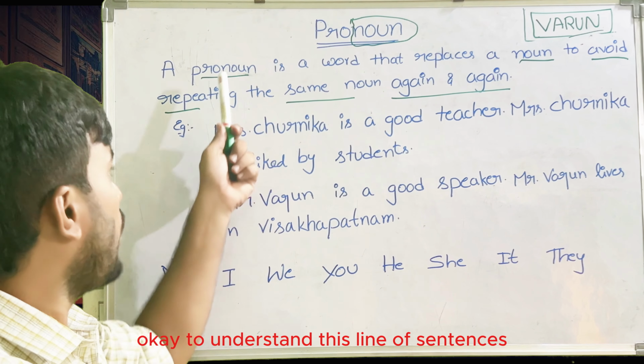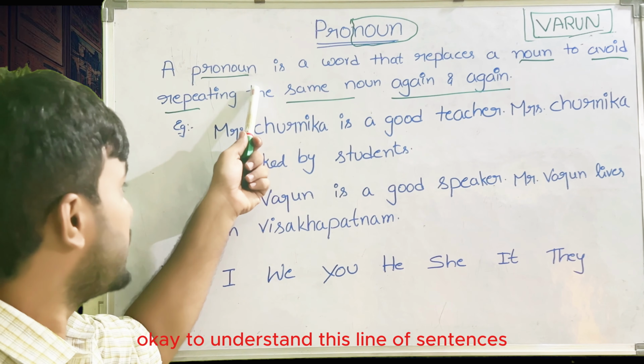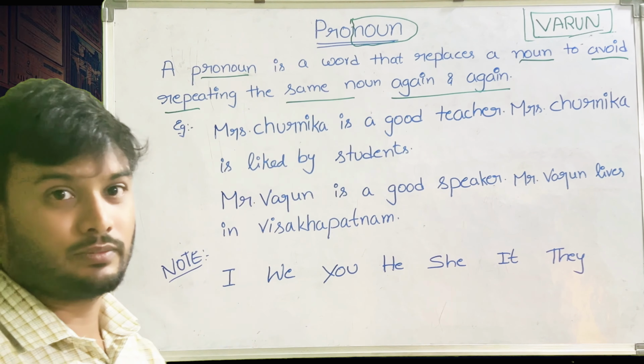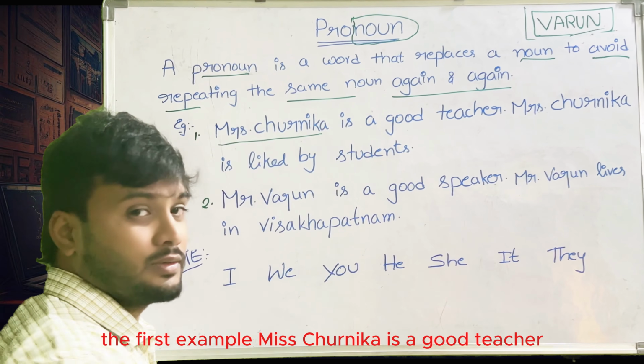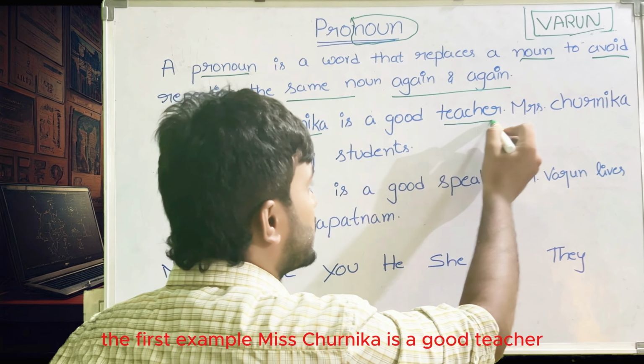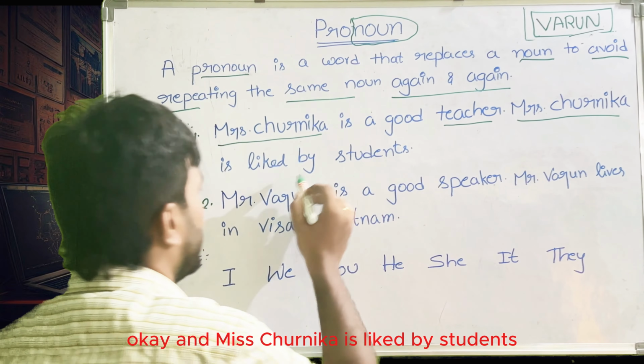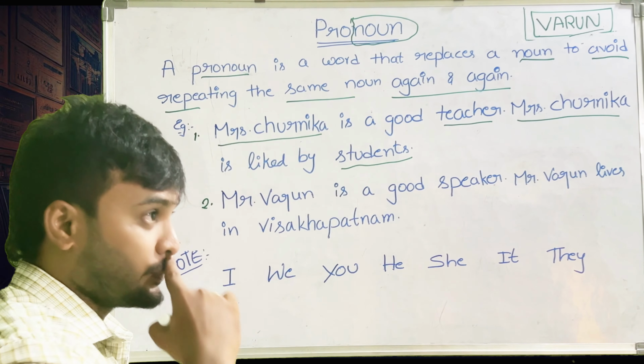To understand this line, you have to understand these examples. If you understand these examples, it will be clear what a pronoun is. Let's see the first example. Miss Churnika is a good teacher, and Miss Churnika is liked by students.